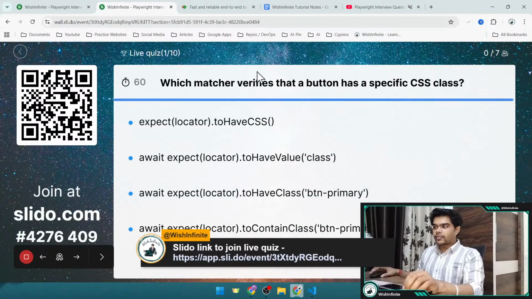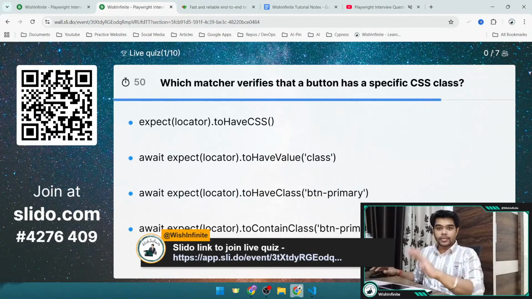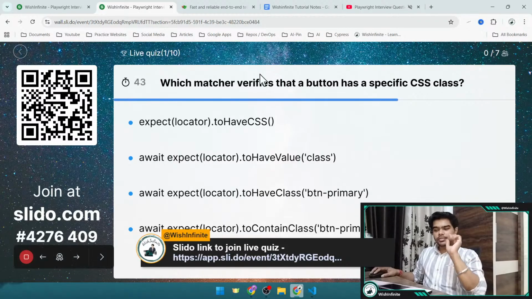So here we have the first question. I will read out this question and you can select the correct answer. Then we will see the correct answer, and I will explain it quickly. I will not go too deep because I have already created videos for that, if you want more specific knowledge, but I will quickly try to explain.